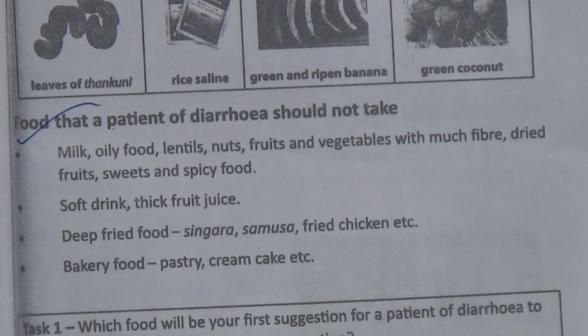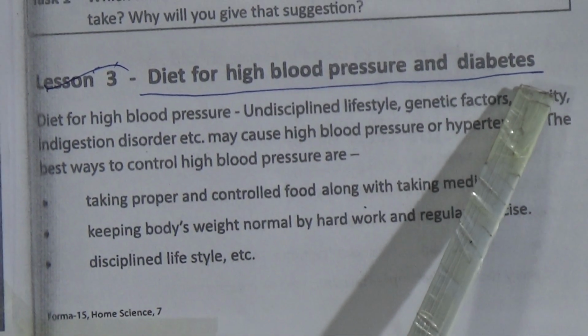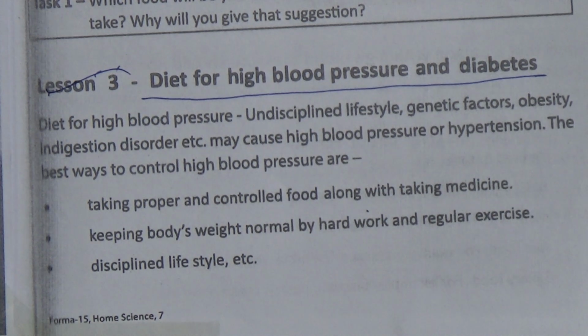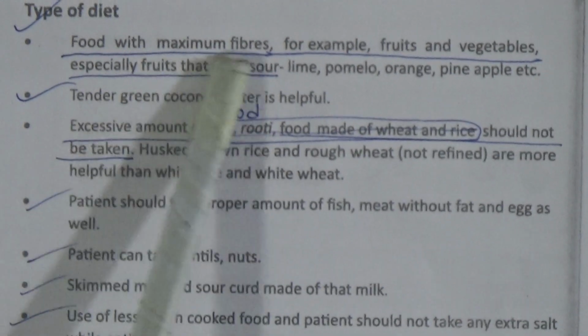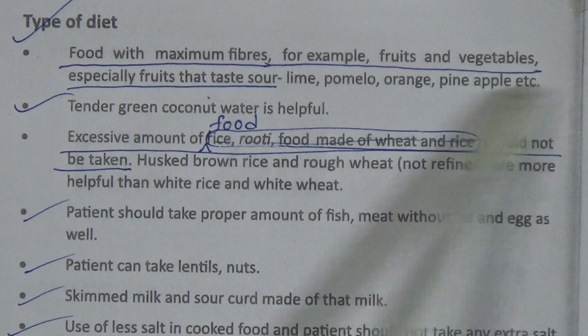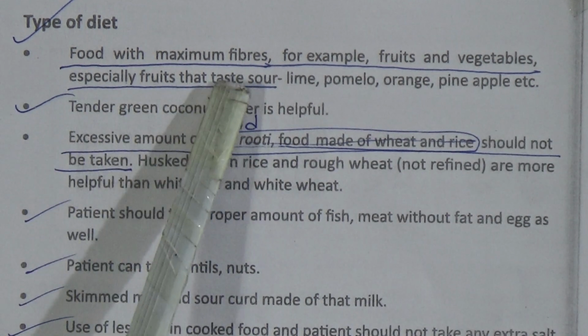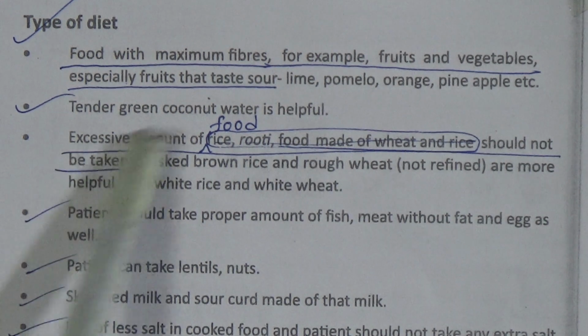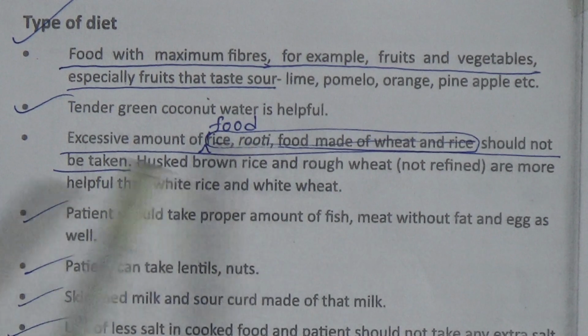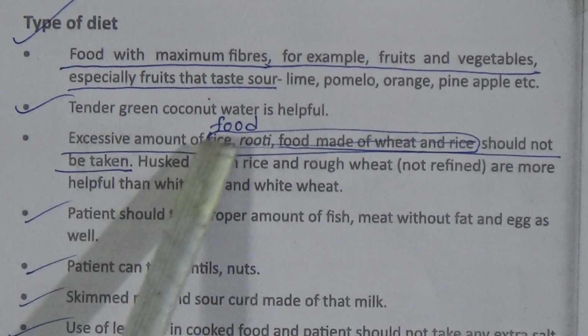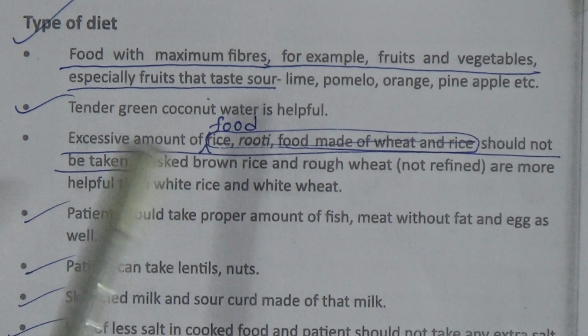Now lesson 3, diet for high blood pressure and diabetes. So for the patient of high blood pressure and diabetes, this is the type of diet. Food with maximum fibers, for example fruits and vegetables, especially fruits that taste sour. The next one is tender green coconut, coconut water is helpful. The next one is excessive amount of food should not be taken.